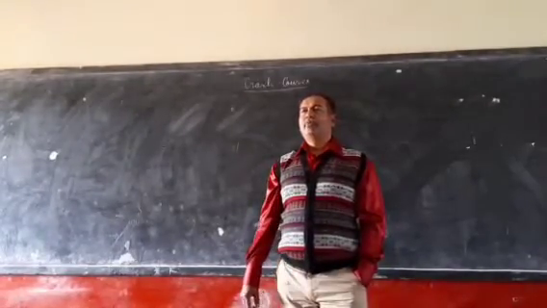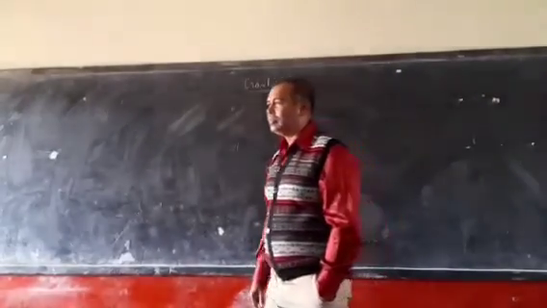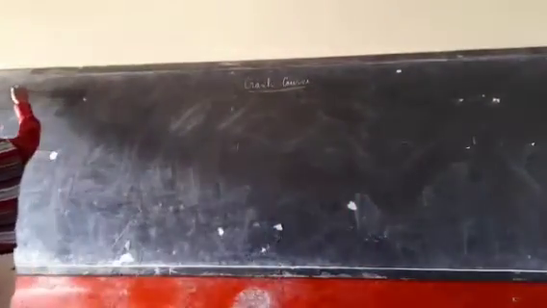So one of the most important theorems is the midpoint theorem. I will take the revision of this midpoint theorem.